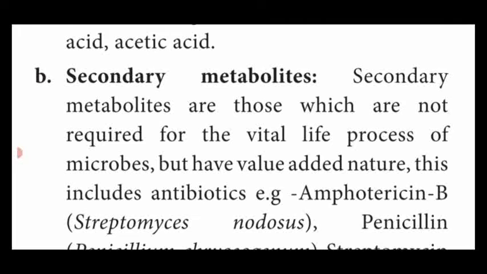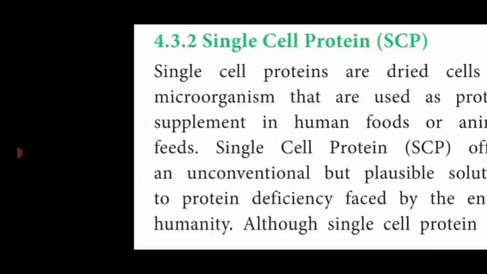Secondary metabolites means they are also metabolites, but those are not required for the vital life processes of microbes, but they are adding certain value to the activities of the microbes, such as antibiotics. Example, amphotericin.